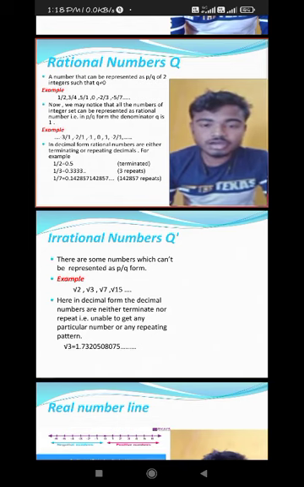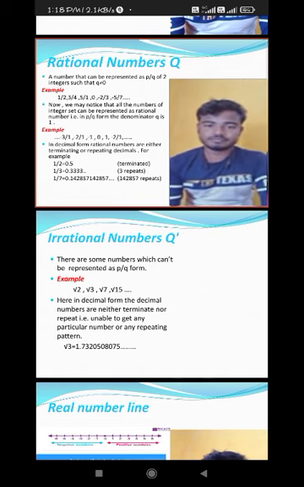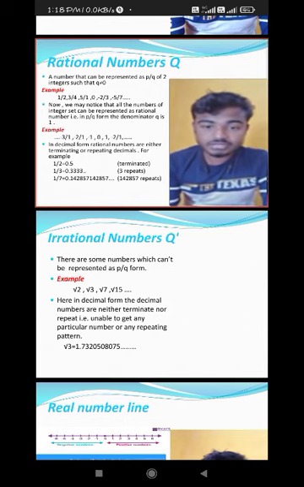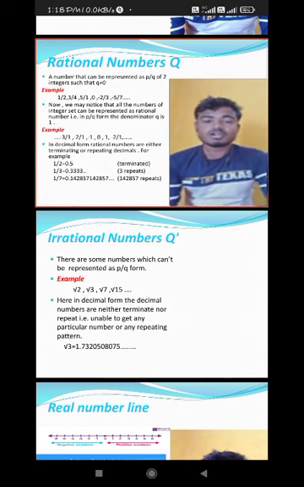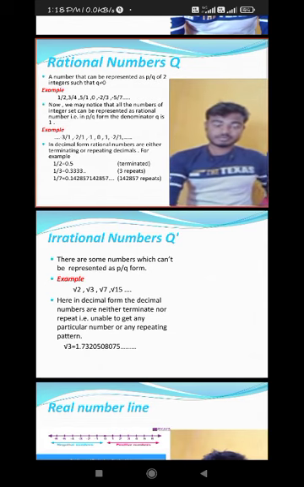Then I put the example 1 by 3, that is equal to 0.3333333. Here 3 repeats up to infinite times. And another example is 1 by 7. 1 by 7 is 0.142857, 142857, 142857.